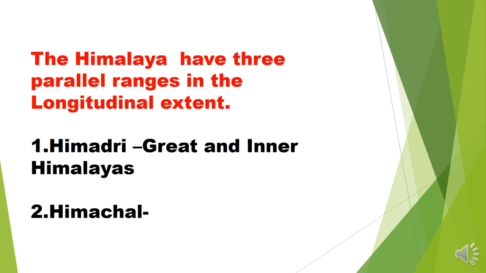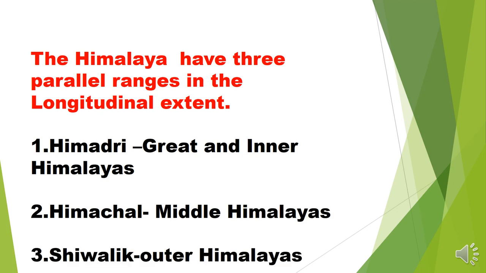The Himalaya have three parallel ranges. The most northern range of the Himalaya is called Himadri, and it is also called the Great Himalayas and Inner Himalayas. South of Himadri is Himachal, also called the Middle Himalaya. And the most southern range of the Himalaya is called Shivalik, also called the Outer Himalaya. So the Himalaya have three parallel ranges.